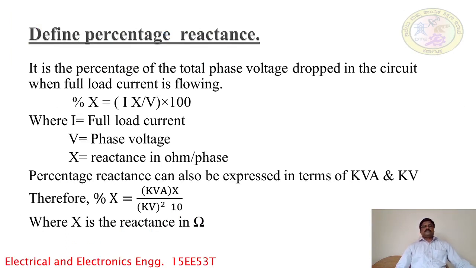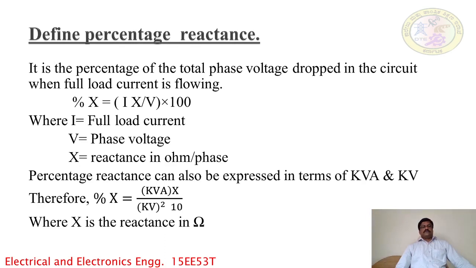Percentage of reactance is very essential for every element of equipment connected in the power system. It is defined as the total phase voltage dropped in the circuit when full load current is flowing through the system.